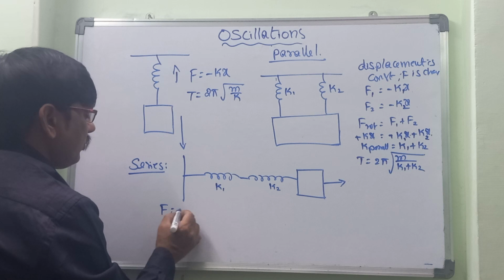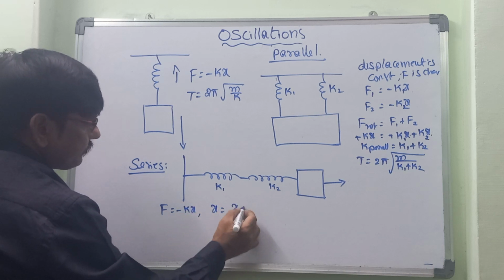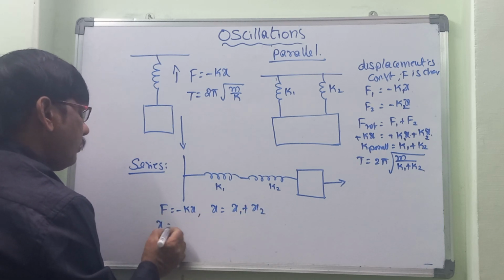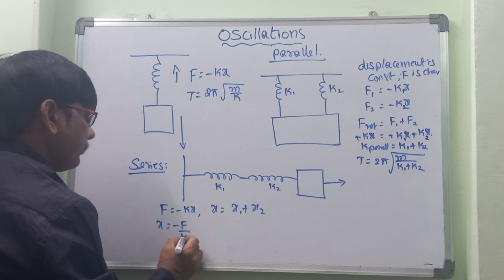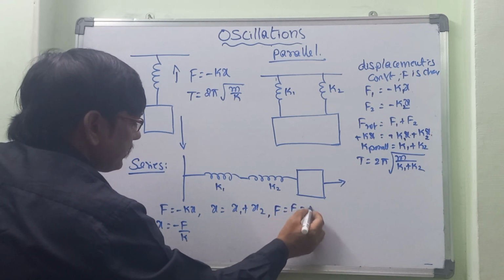So F is equal to minus k into x, and here x is equal to x1 plus x2. So x is equal to minus F by k. F is constant: F is equal to F1 is equal to F2.